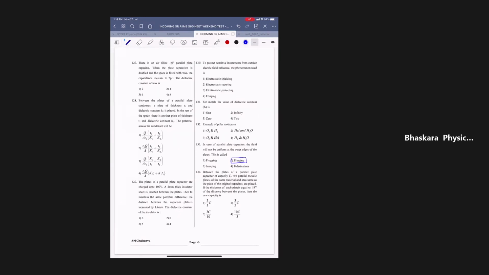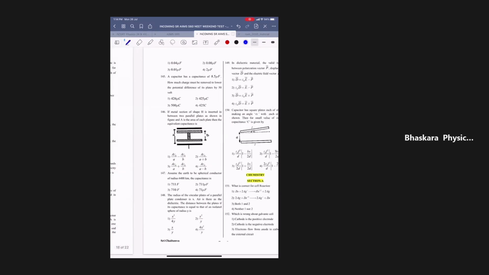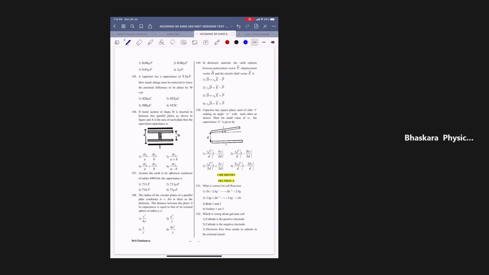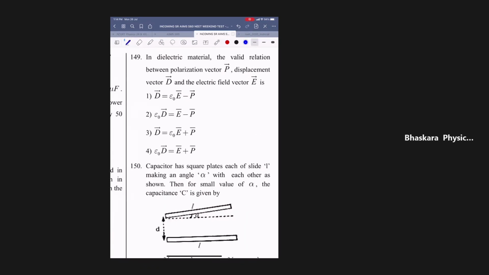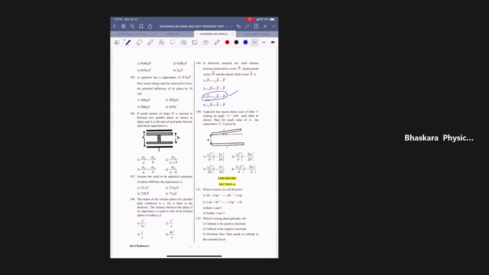Next one, any more? 149. 150: D bar is epsilon naught E plus P bar only, no? Why are they giving these? These are not in the syllabus. How will they give it? This you have done, no? Yes, sir. We'll discuss this.